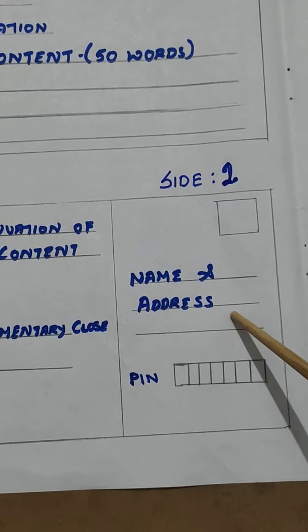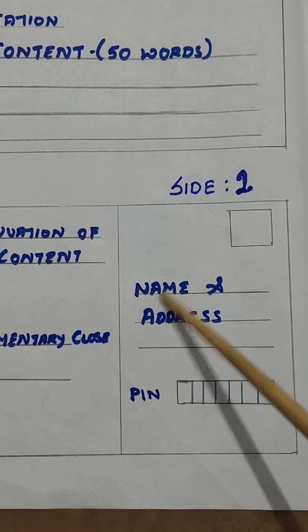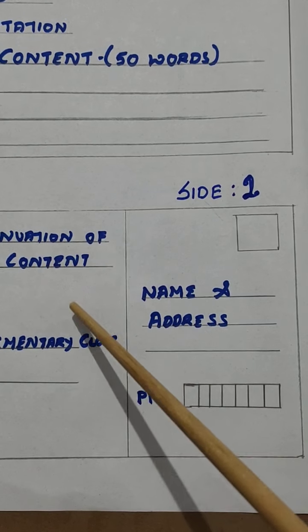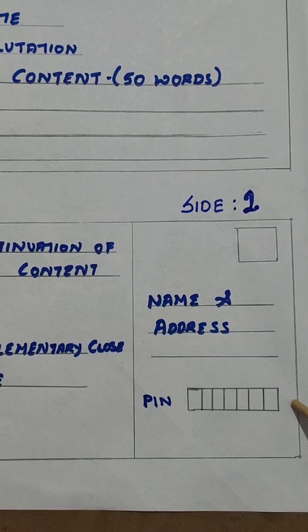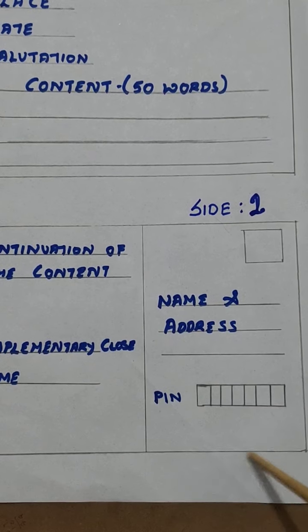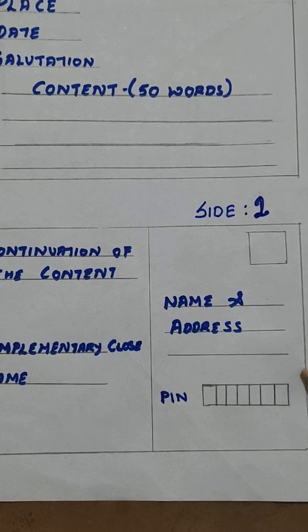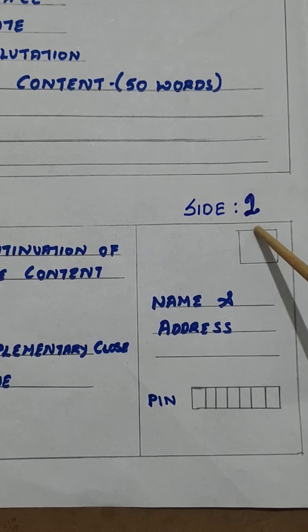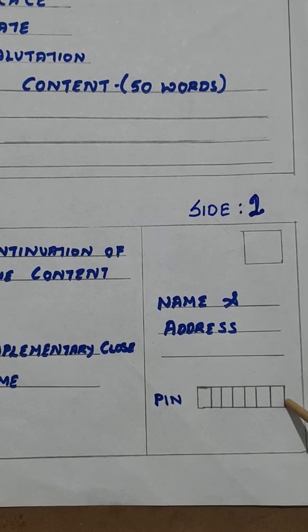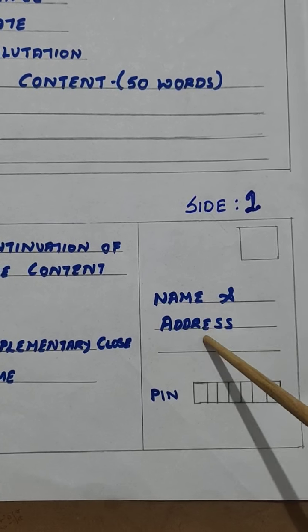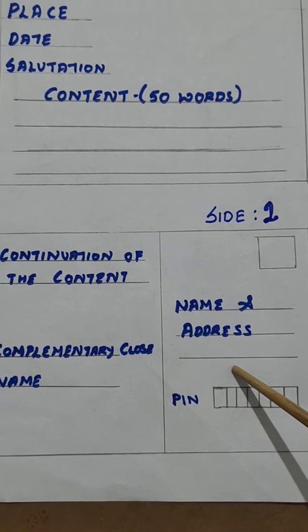And now coming to this side, you mention the name and the address of the person for whom this postcard is being written, with the pin code in the box. So this is the pattern that you have to draw for side 2, with a square box for the stamp, a column for the pin code, and these 3 lines for the name and address.